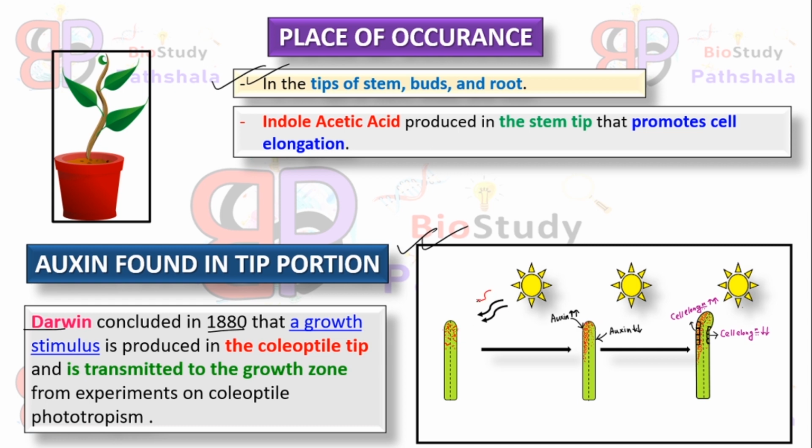After perceiving the sunlight, the side which is in front of the sunlight starts to synthesize auxin in lesser amount, but the side which is distantly situated from the sunlight starts to synthesize auxin in high amount, and that portion which contains a high amount of auxin starts to elongate its cells rapidly and it starts bending towards the sunlight. This is how auxin works in cell elongation as well as phototropism. Okay.